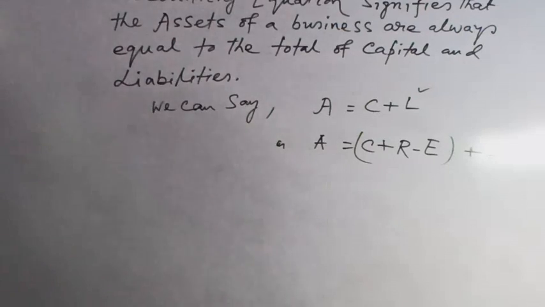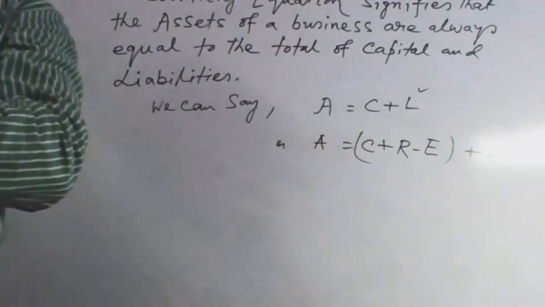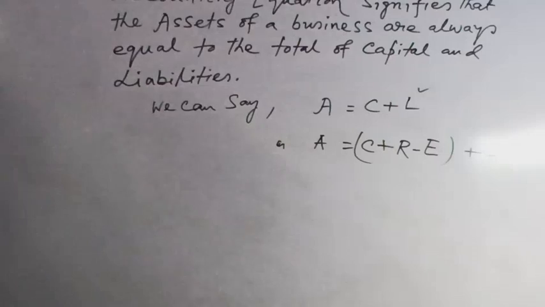Okay, next terms: bills receivable and bills payable. Bills receivable, in the bills of exchange, represent persons or firms to whom goods have been sold or services rendered on credit and payment has not been received from them.